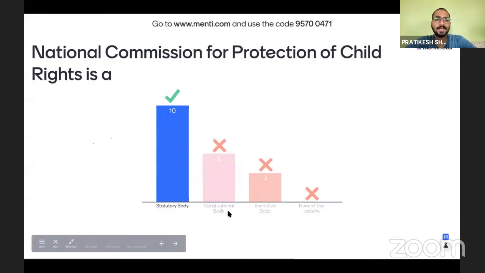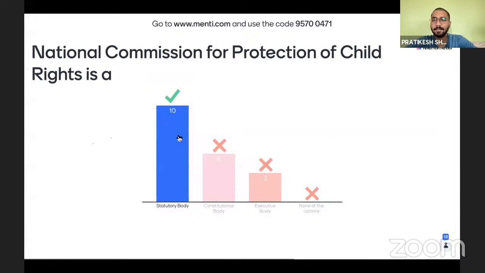So this is a statutory body. Why is this not a constitutional body? Because there is no mention of this in the constitution. This was set up by an Act of Parliament, so this is a statutory body.